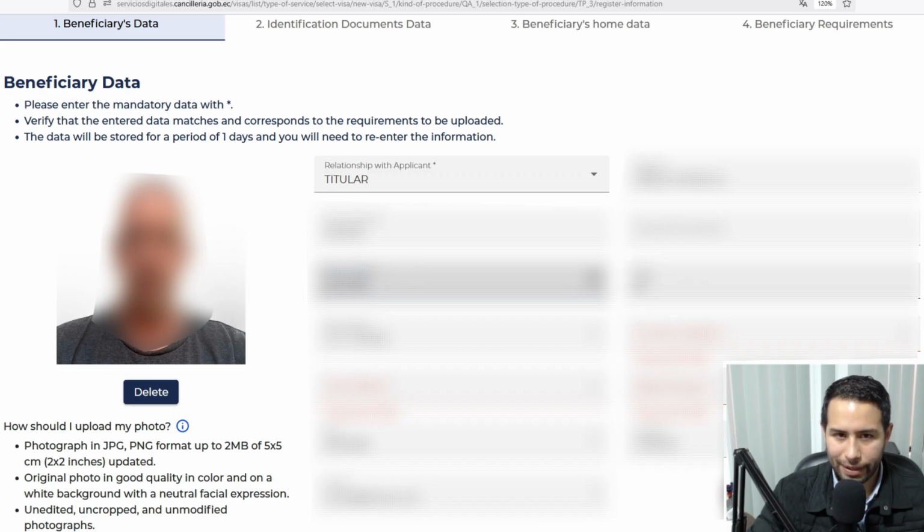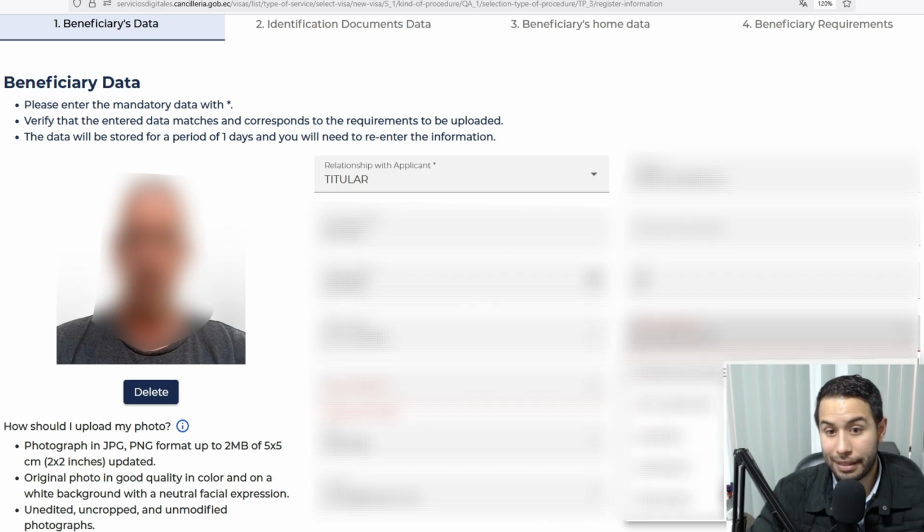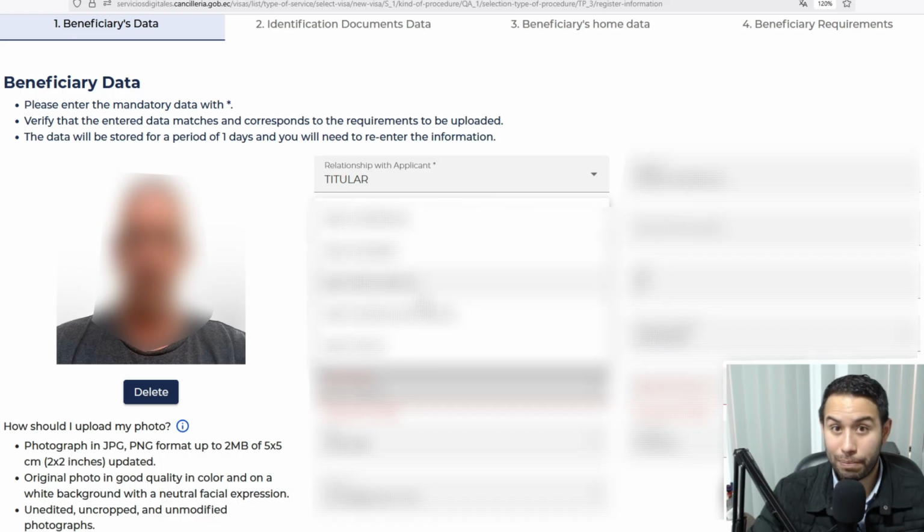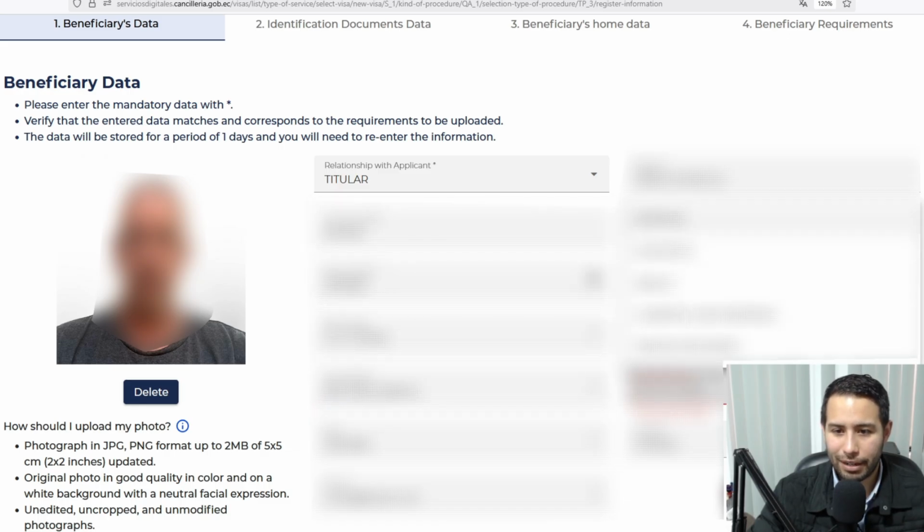This is automatically filled out. Again, you did this when you registered at the beginning, when you logged in for the first time. Age, nationality, country of birth. Then this may be different if you are citizen of a country in which you were not born. So let's put whatever, Germany. City of birth. Sometimes your city will not be listed, so you have to choose the province or the state, the department, or sometimes you have to choose what's closest because it's not here. Marital status.